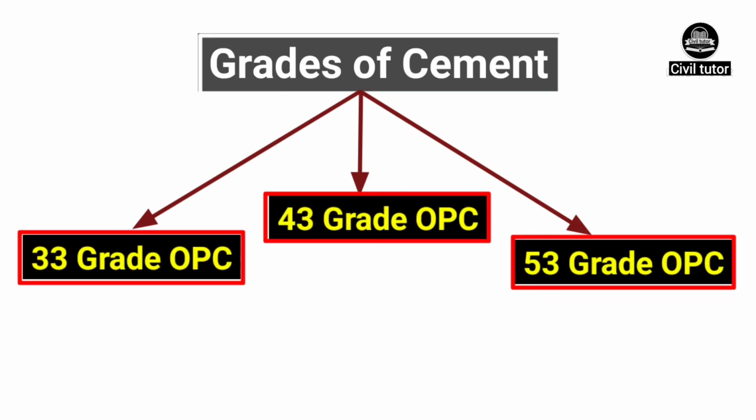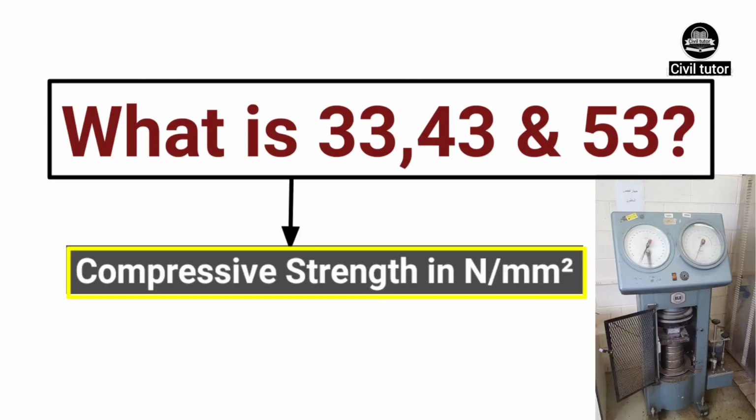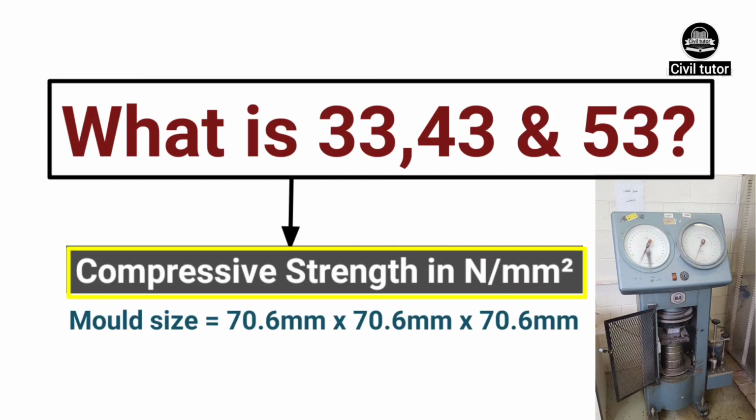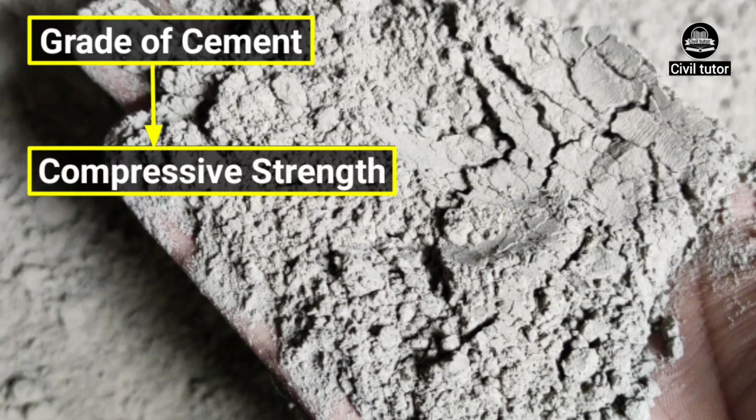Now the question arises, what is 33, 43 and 53? These numbers indicate the compressive strength of a cement cube in Newton per mm square after 28 days of curing, where each side of the cement mold is taken as 70.6 mm. The grade of cement is determined on the basis of the compressive strength achieved after 28 days.